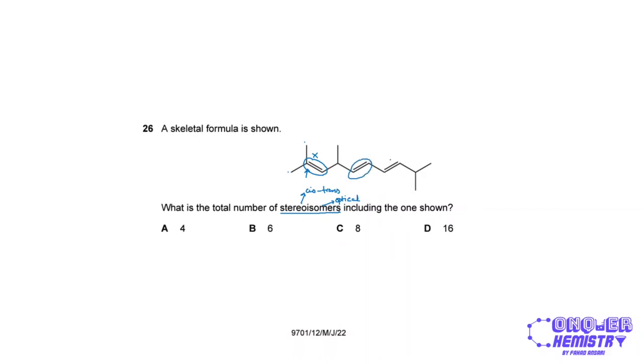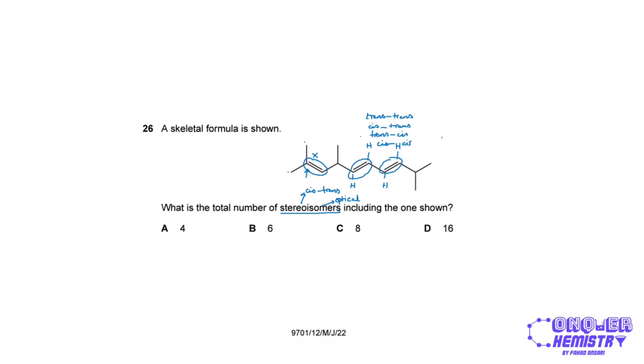I will consider this and this double bond because both carbon atoms in the double bond are bonded to two different groups. Right. So I will have different configurations. Now, if I consider this shown over here, I have two hydrogen atoms on opposite sides of the double bond, so that's trans. And over here again, I have two hydrogen atoms on opposite sides of the double bond, so I have a trans-trans configuration. So I have other possibilities as well, such as cis-trans, trans-cis, and cis-cis, right?